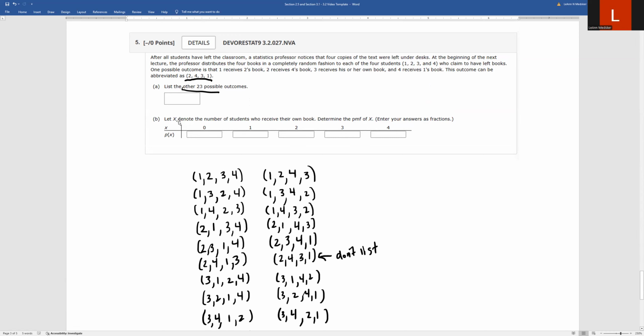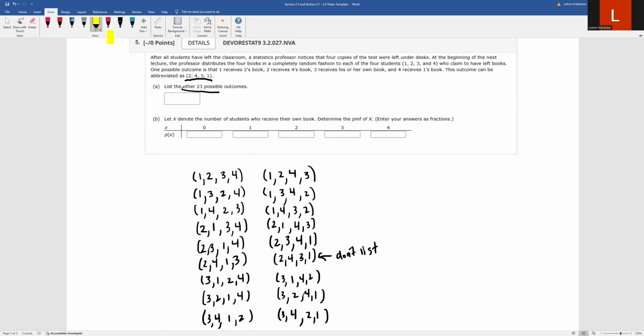But so let's talk about this. The random variable is that X denotes the number of students who receive their own book. So in other words, the numbers are in the right place. We're going to look through here and I'm going to use a highlighter. I'm going to highlight those where it was a set of 4 students and nobody got the correct book. So we can't use these first two because 1 and 2 got their correct book. And in this one, everybody got the correct book. 1 still got the correct book, so it has to be something where we didn't start with a 1.